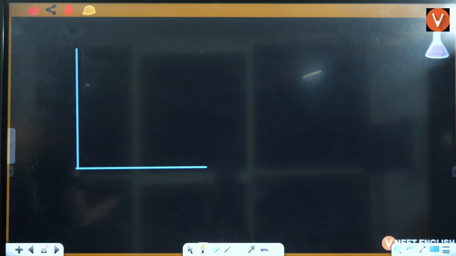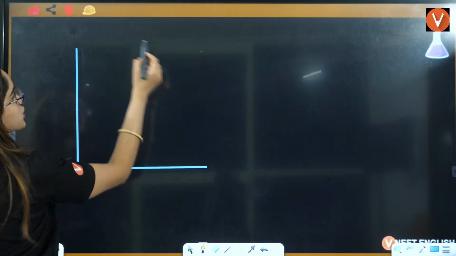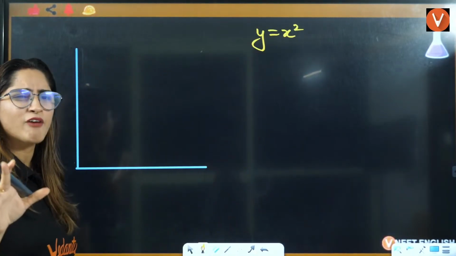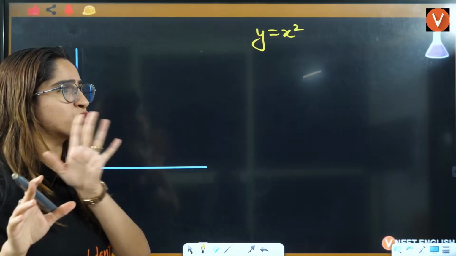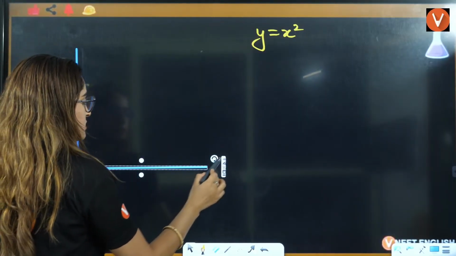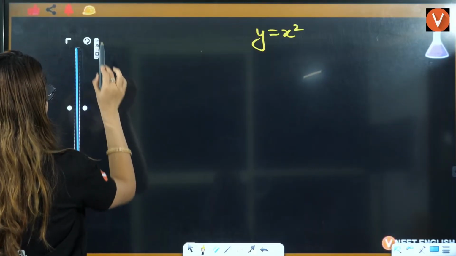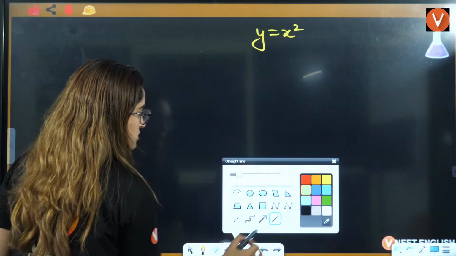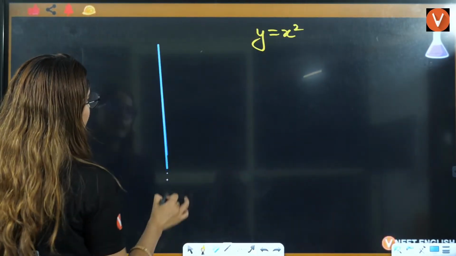So let's talk about y is equals to x square. If it is directly, this graph you will rarely, I don't think you will even use this in chemistry, but still I am teaching you this just to be safe.